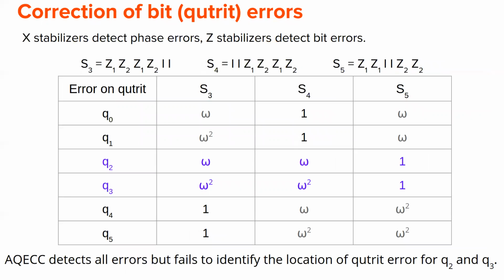Now correction of bit errors. Here these are our stabilizers, and here we show that for Q2 and Q3 the stabilizers give the same outcome. So our conclusion here is that it can correct bit error perfectly for Q0, Q1, Q4 and Q5. For Q2 and Q3, it can detect that some error has occurred. It has occurred on either Q2 or Q3, but it cannot identify on which one the error has occurred. And this is where the approximation comes in. We have already seen that we cannot expect to get a perfect error correcting code using 6 qutrits since we are not sharing any external entanglement. And this is the source of approximation.